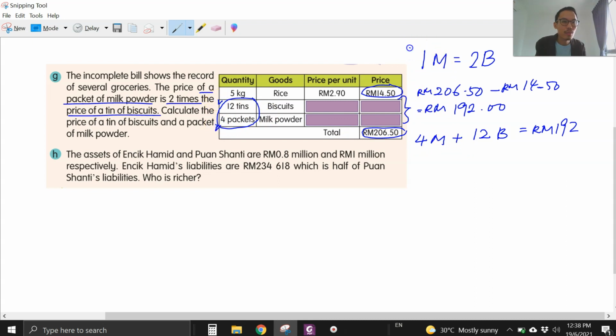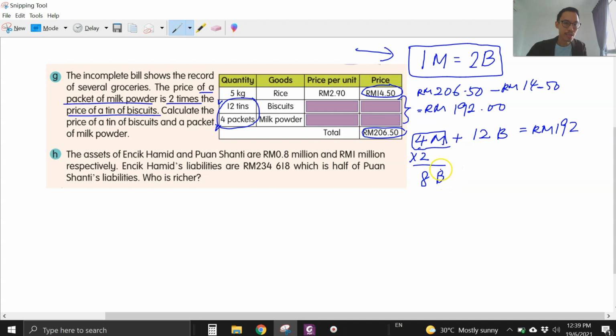Now we learn that 1 packet of milk powder equals 2 tins of biscuits. Okay, so 1M equals 2B. So 4M, you times 2 tins of biscuit, you get 8 tins of biscuit. Okay, because the question tells us 1 packet of milk equals 2 tins of biscuits. So here we have 4 packets of milk, we times 2, it equals 8 tins of biscuits.